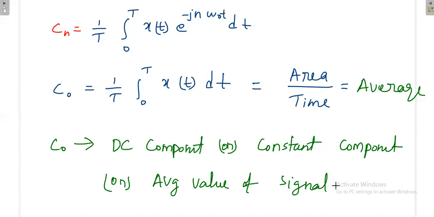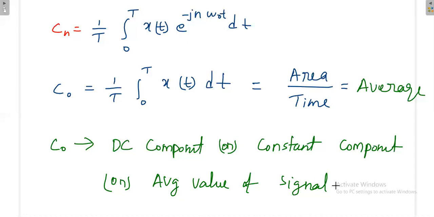You can easily understand that there is no average value for an odd signal, because then only we can represent it in terms of the odd signal. That we'll see in detail later.